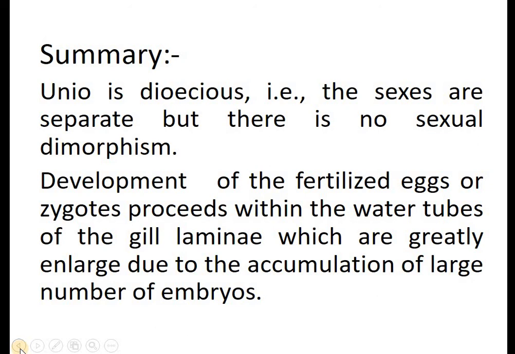In this session, we saw the reproductive system of Unio and how the gametes are released, particularly the sperms, whereas the eggs don't come out of the Unio body. The sperms, by matter of chance, enter the inhalent siphon and fuse with the egg found in the water tubes of the gill lamina, where fertilization occurs and the zygote is formed.